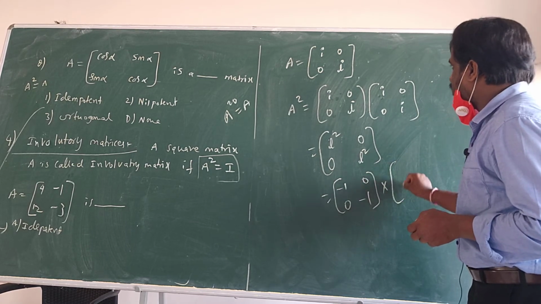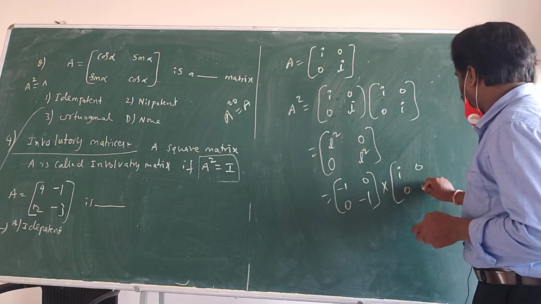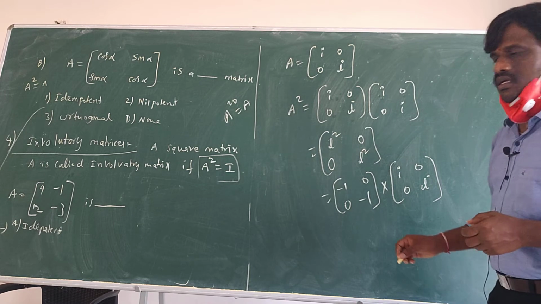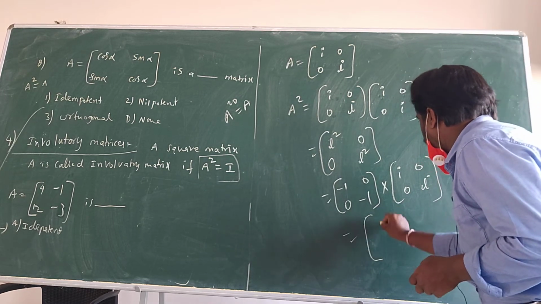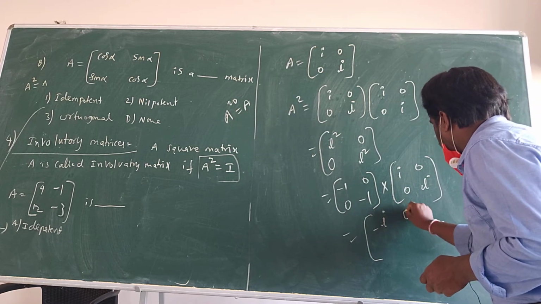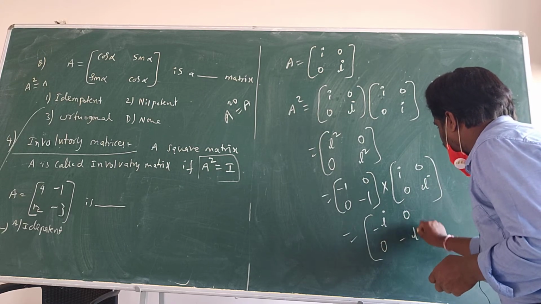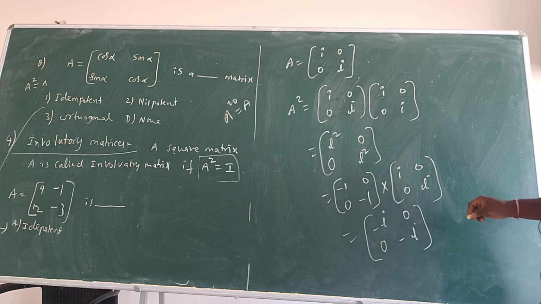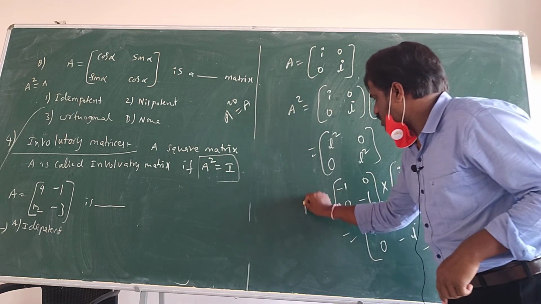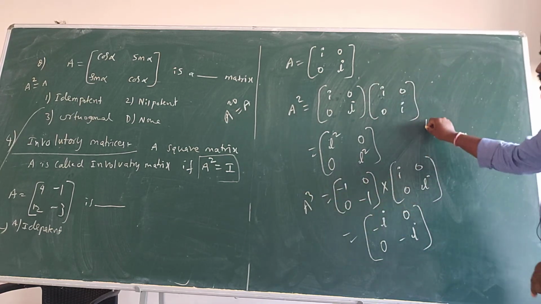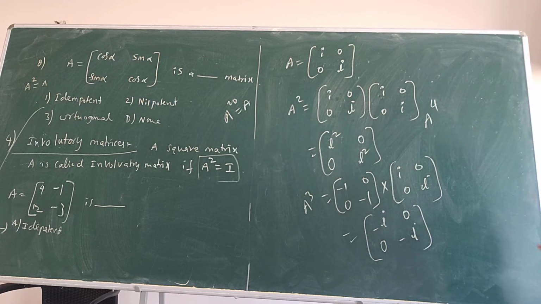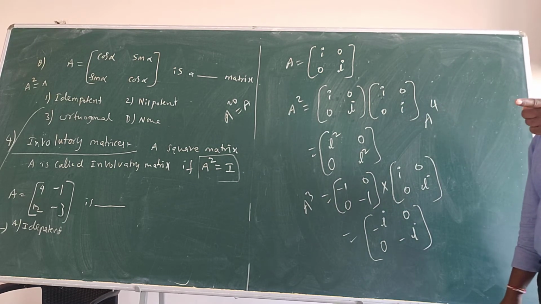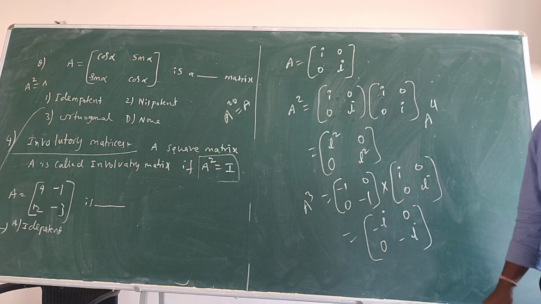Again I multiply with iota 0, 0 iota and I get minus iota, 0, 0, minus iota. This is A cube. If I go for A power 4, definitely I will get 1, 0, 0, 1.